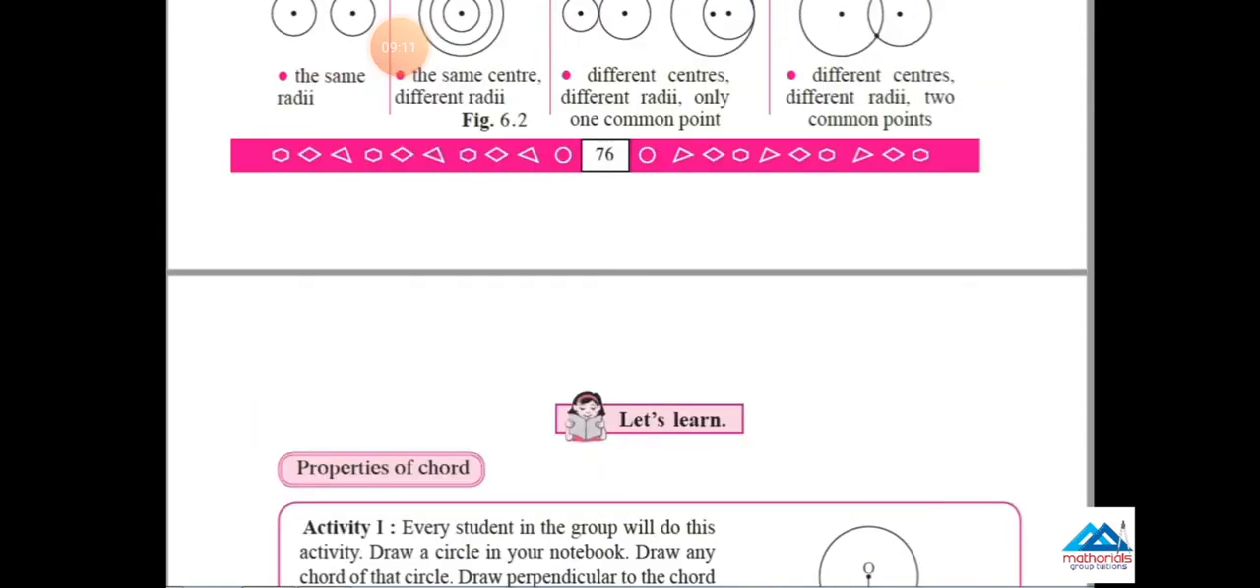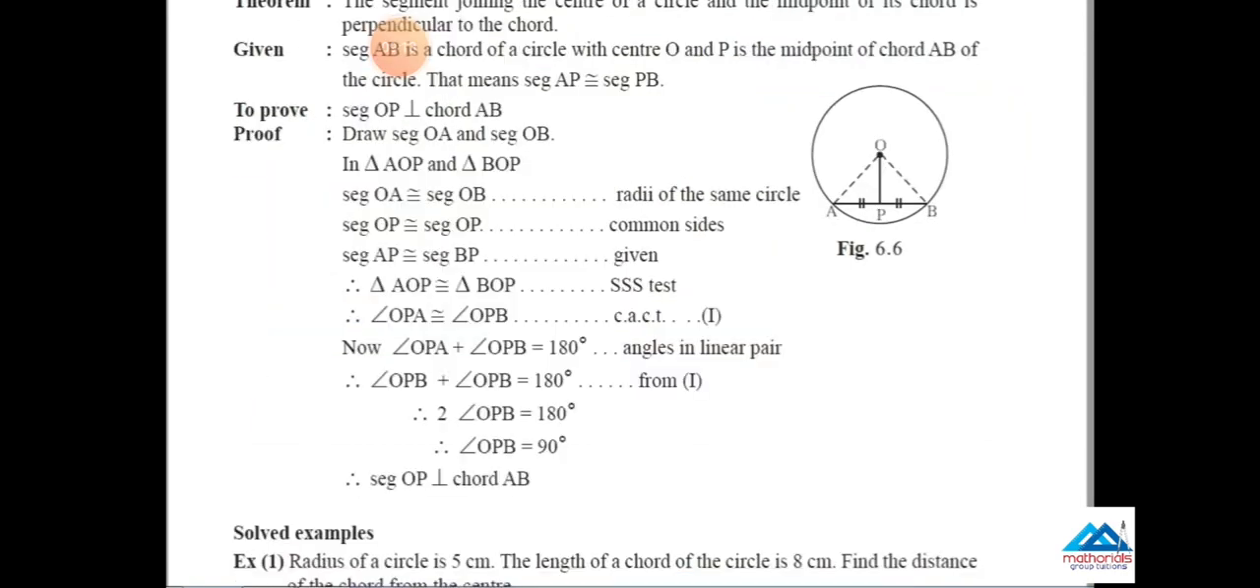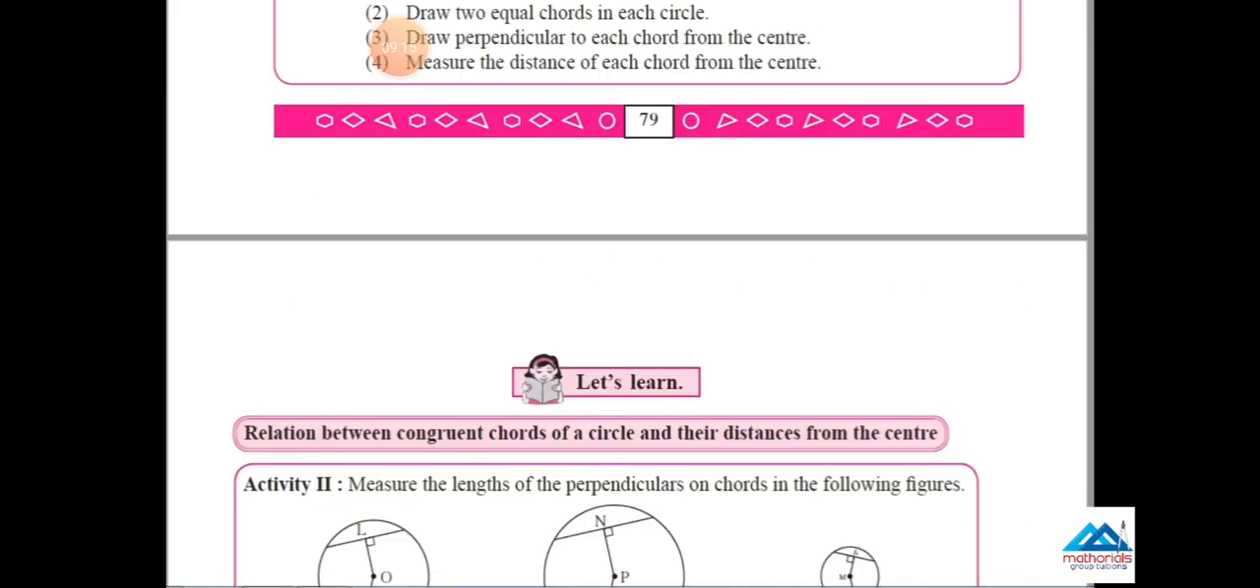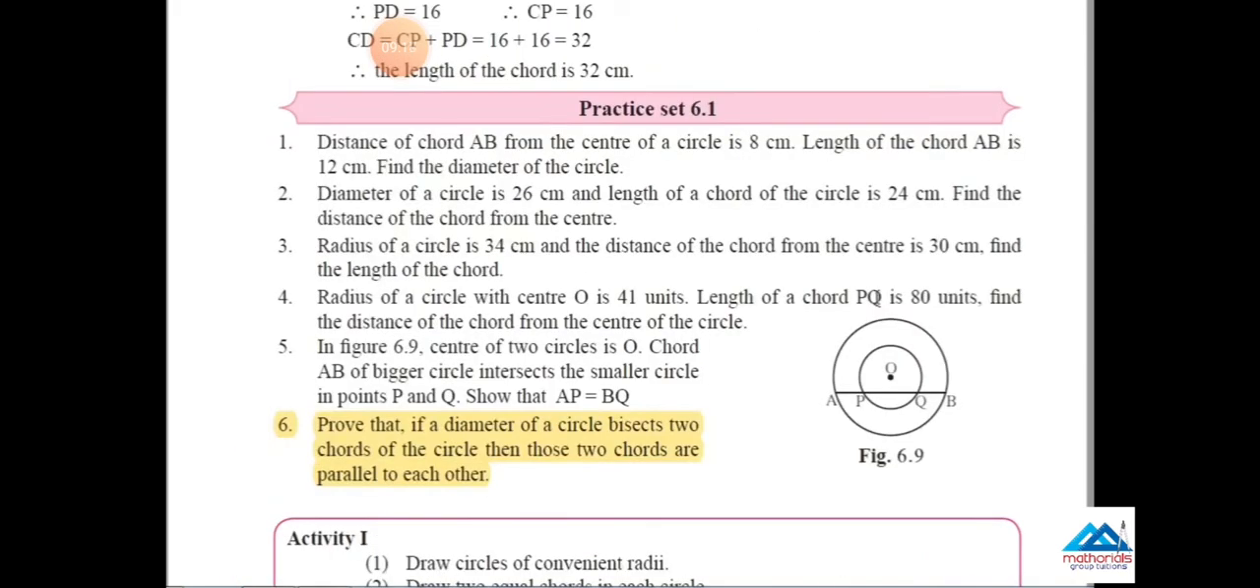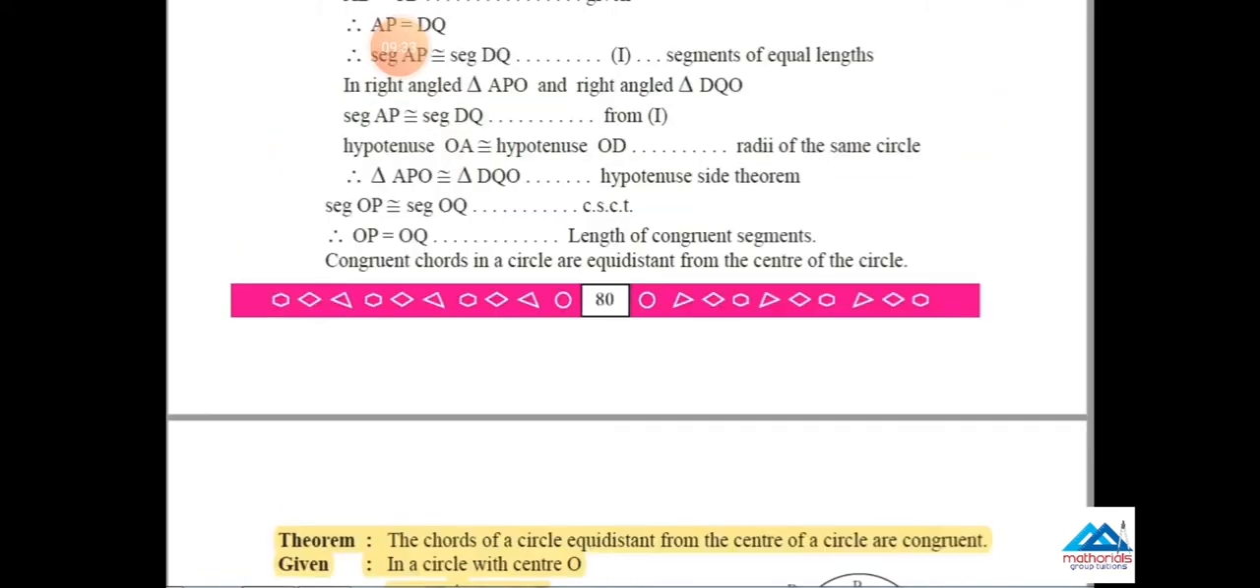Now next chapter, circle. Come to page number 78. Practice set 6.1, question number 6: prove that if a diameter of a circle bisects two chords of the circle, then those two chords are parallel to each other. This one is cancelled.